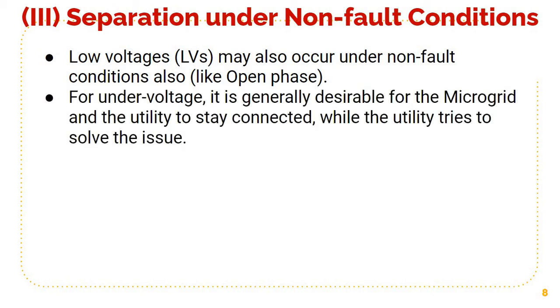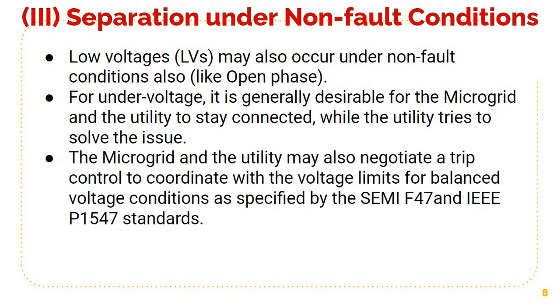So if there is an under voltage, it is desirable for the microgrid to stay connected with the utility. It is not good to disconnect every now and then. So we remain connected with the utility, and at the same time the utility will try to solve this issue.